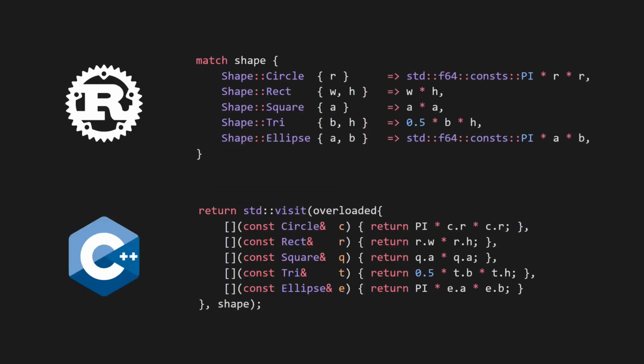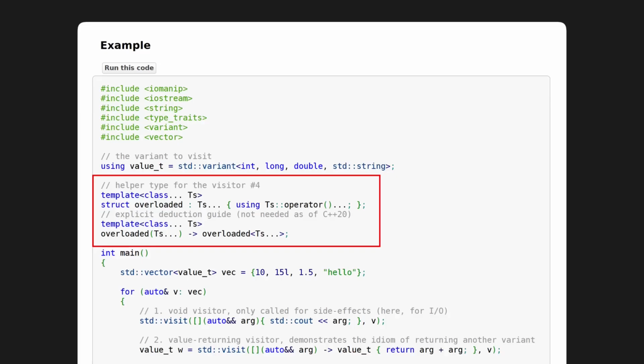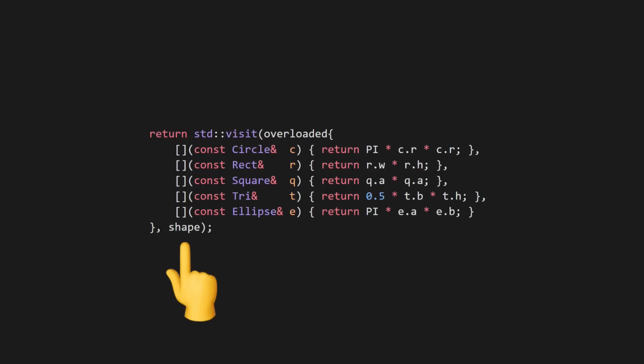Another egregious ergonomic failure is std::visit, which is the C++ way of doing Rust's pattern matching, but it's inferior in almost every way. Firstly, to get it working similarly to Rust, you have to add this template magic boilerplate, which you can see recommended here in cppreference. But the boilerplate is different depending on which C++ version you're on, and many developers don't like how the value goes in as the last parameter instead of the first. If you're pattern matching, it makes more sense to have the value at the top than the bottom.